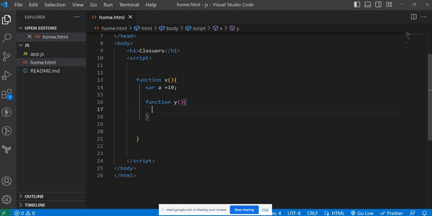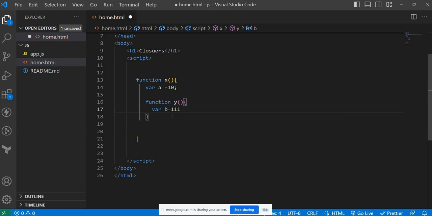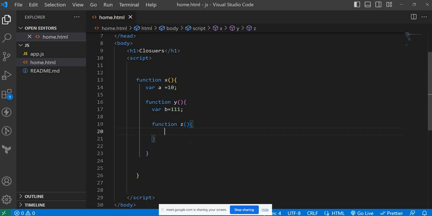Here b is equal to 111. Inside that I'm declaring one more function. Here c is equal to 555.